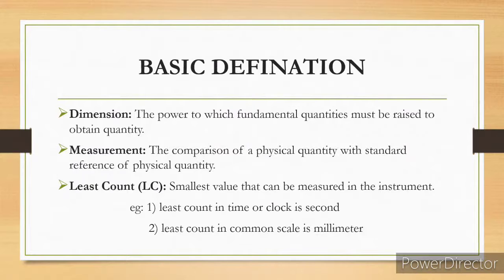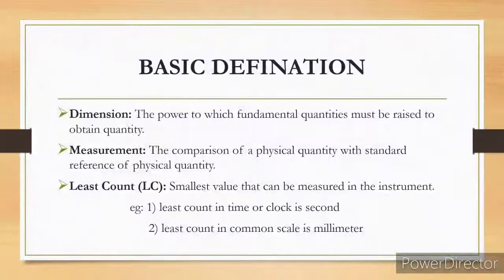For length, the meter is the standard reference. Like we use a scale for measuring an object, that is the standard reference we take for our perfect measurement.